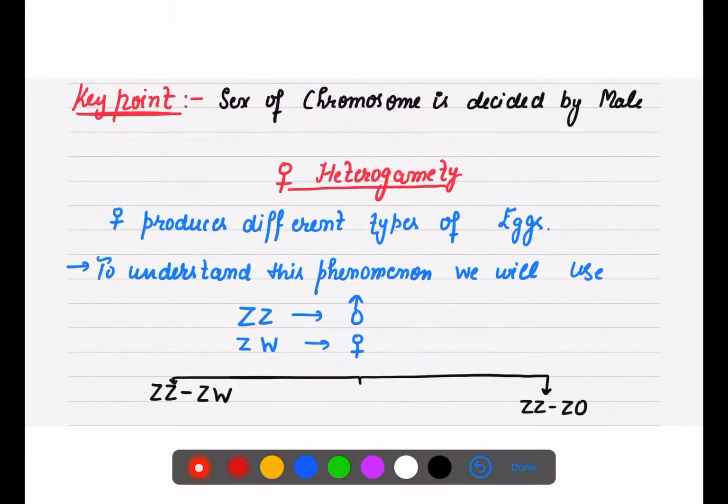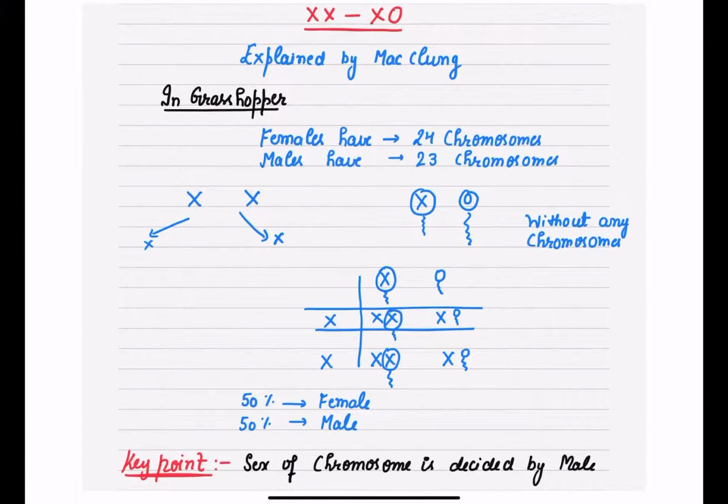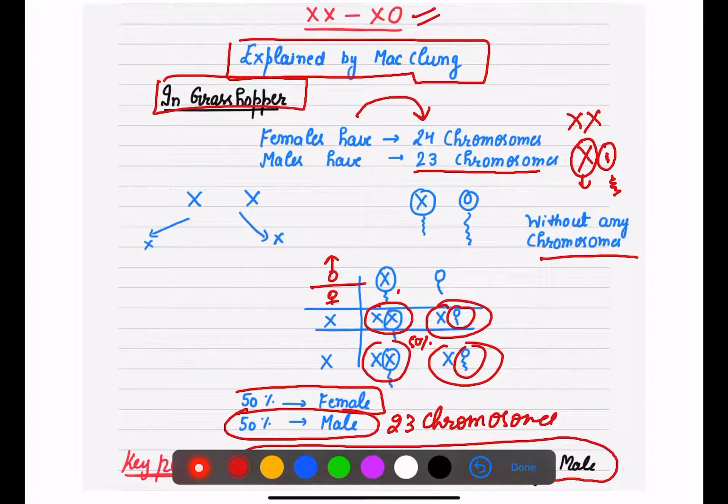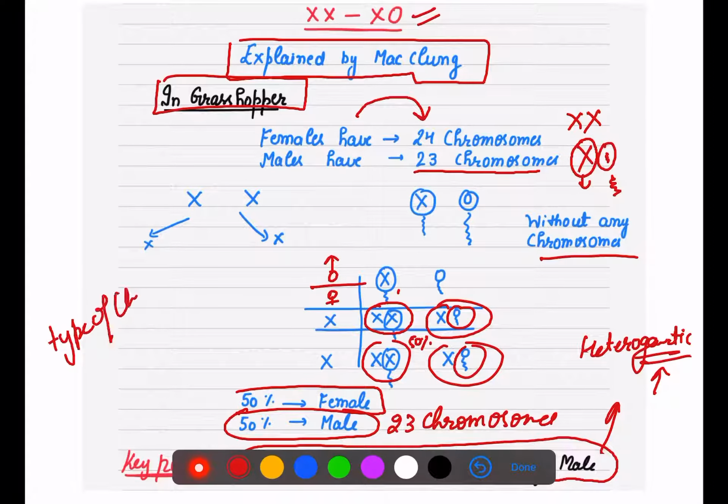The main thing to remember is that the sex is decided by the male, because the male is heterogametic in both cases. So the sex of the offspring is based on the type of chromosome provided by the male.